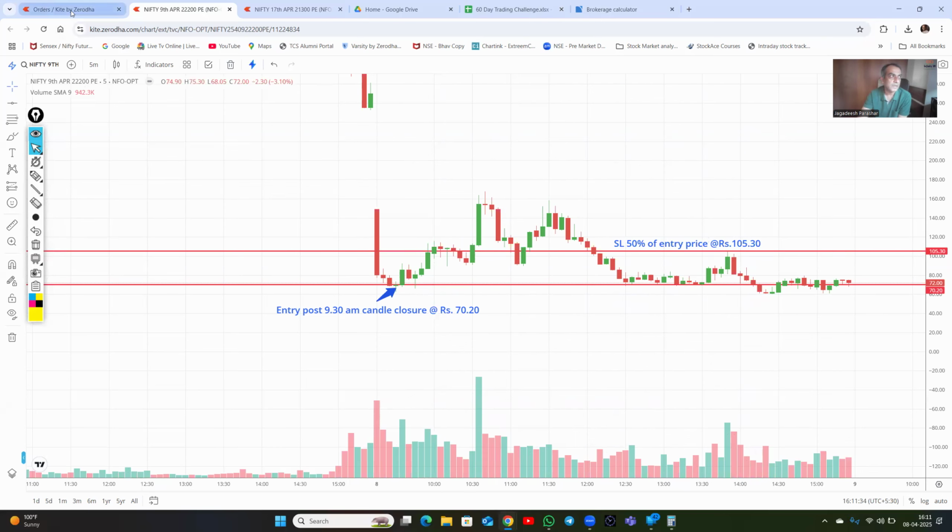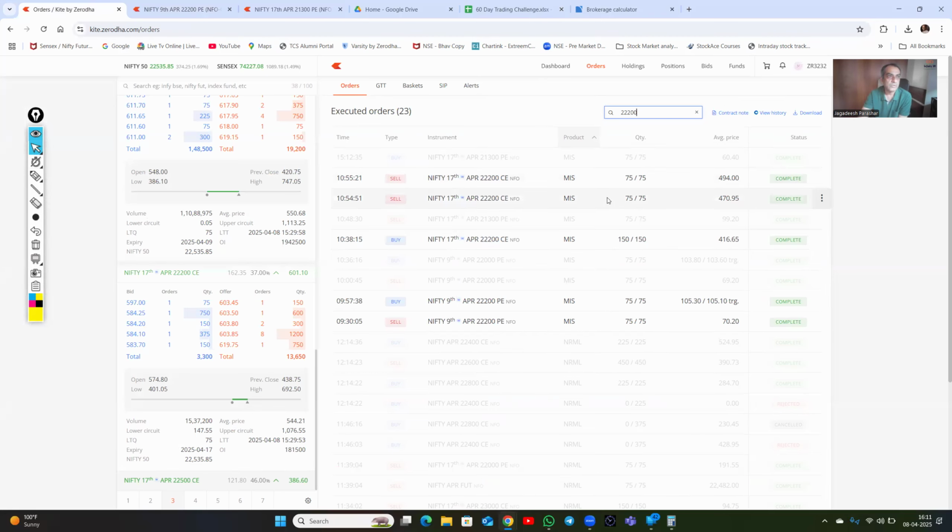We closed the trade, and I'll show you the order also. Here is the trade at 22,200. We sold at 70 rupees, and then the stop loss order got triggered over here. We can ignore this other one, which is a buying strategy where we made money: we bought two lots at 416 and sold at 470 and 494. The whole point is that we booked the loss here, and then we went into the next trade.